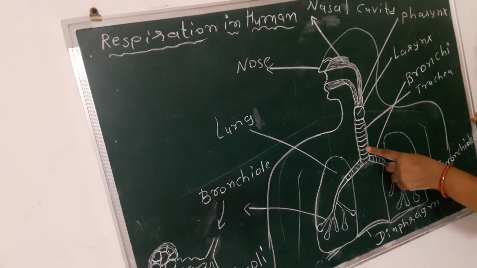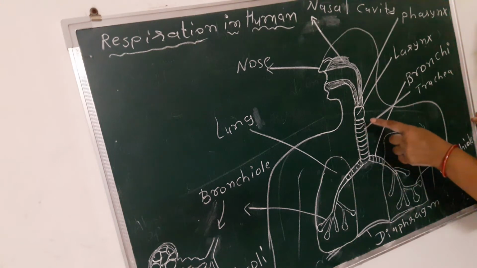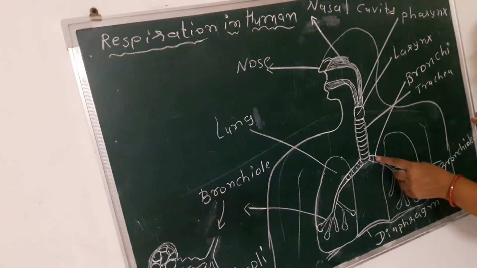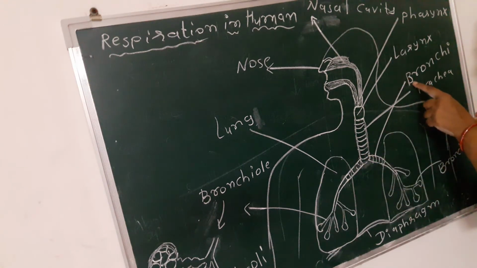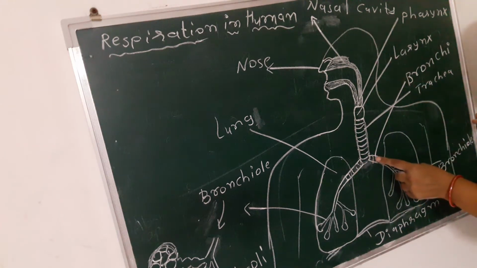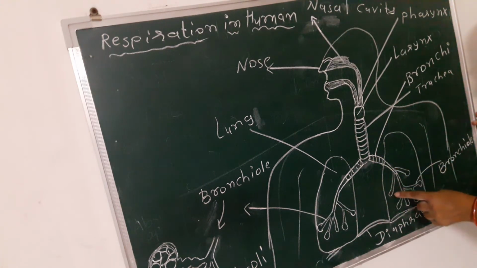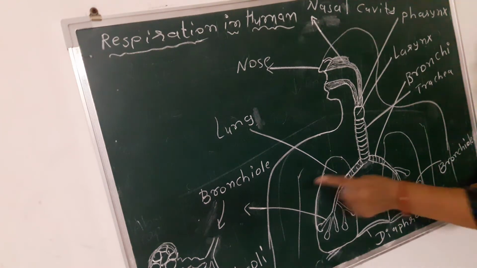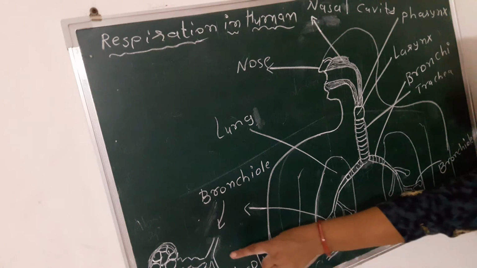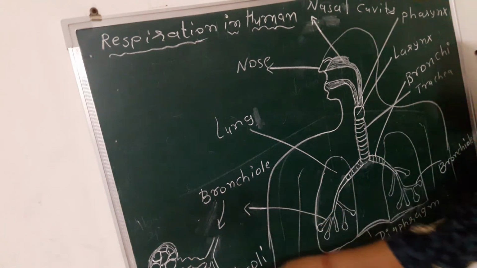Trachea is also known as windpipe, and trachea is made up of cartilage. This trachea, windpipe, is divided into two bronchi. These bronchi are further divided into small tubules. This tubule is known as bronchiole, and at the end of the bronchiole there is an alveoli.